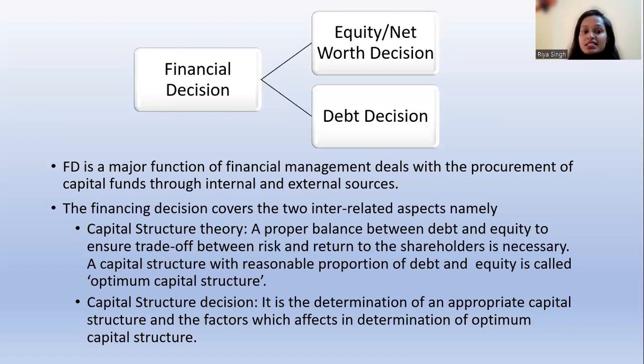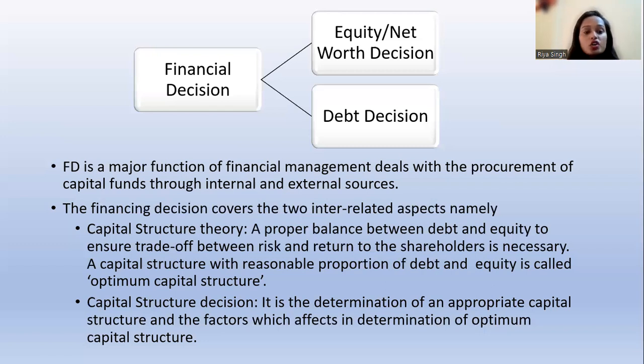Under this decision, the company has to decide what the capital mix should be. Equity has its own pros and cons, and debt has its own pros and cons. So the decision is about the best optimum utilization of capital, and what kind of capital structure we should have.